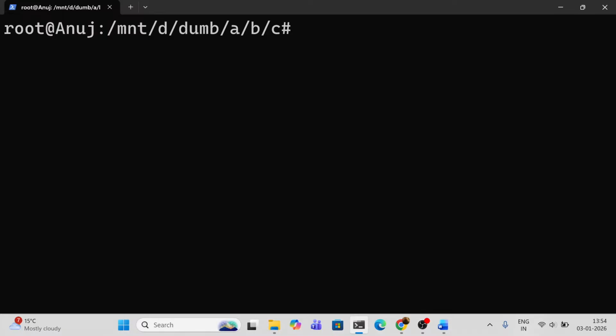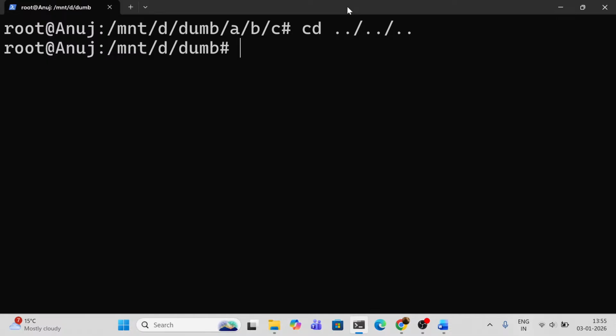For example, now I'm inside C folder. If I write cd .., this will take me to B folder, and similarly cd .., this will take me to A folder. But what if I want to go directly to the dump folder? So I will use cd ../../.. How many folders? First folder, second folder, third folder. Enter. See, this is C, this is the first folder, second folder, third folder. I will redirect it to the dump folder. And there is another way you can go. You can just write cd and the name of that folder.